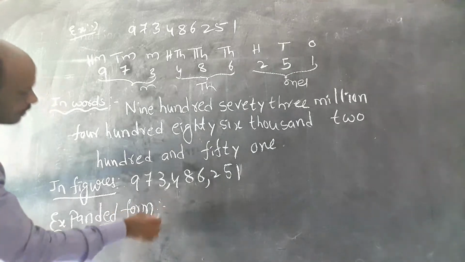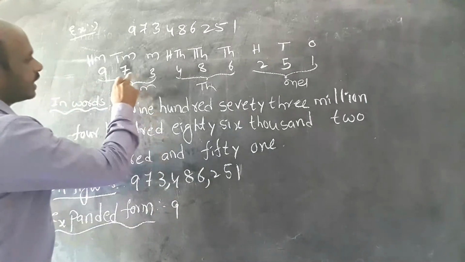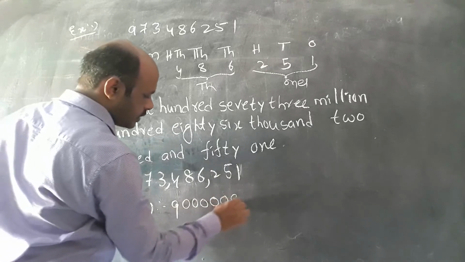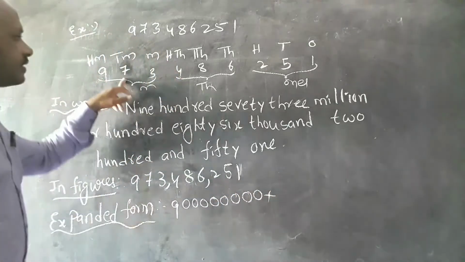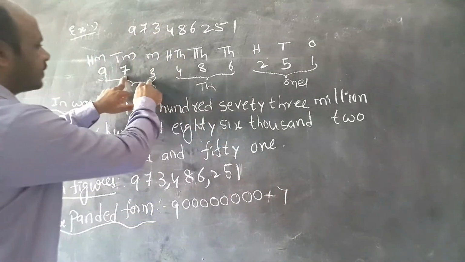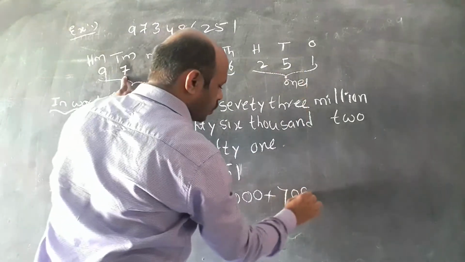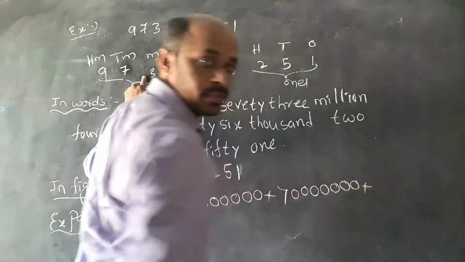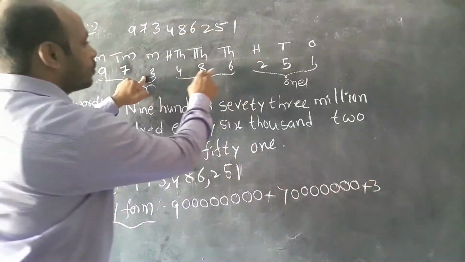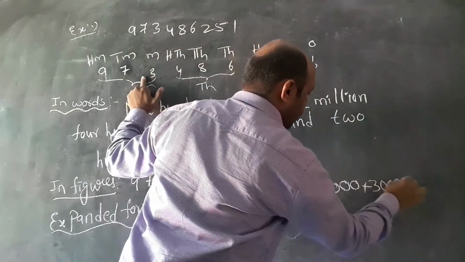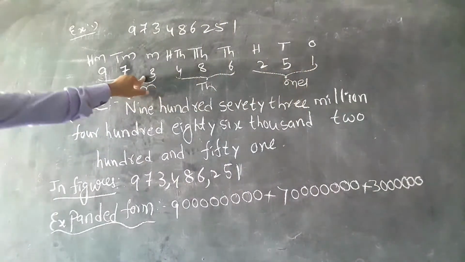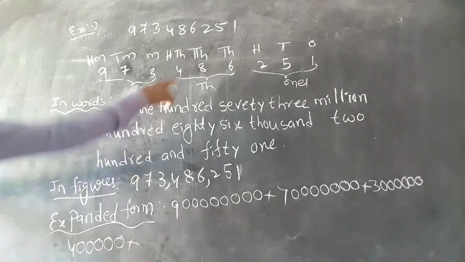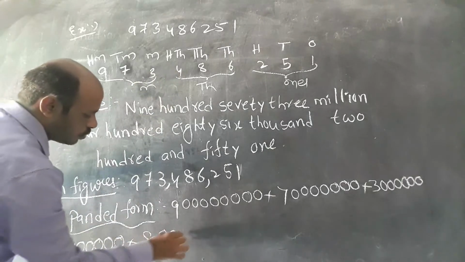So next, expanded form. Whenever we write a number, after that number we count how many digits are there, and we keep that many zeros. After the first digit 9, there are 8 digits, so 8 zeros. Next, 7 with 7 digits after it: 1, 2, 3, 4, 5, 6, 7 zeros. Next 3, with 6 digits after it. Next 4, with 5 digits after it. Next 8, with 4 digits after it, so 4 zeros.